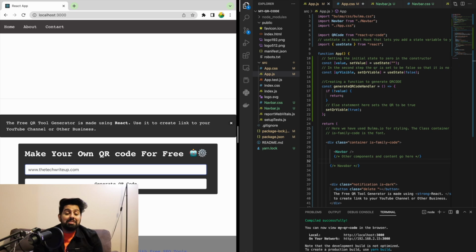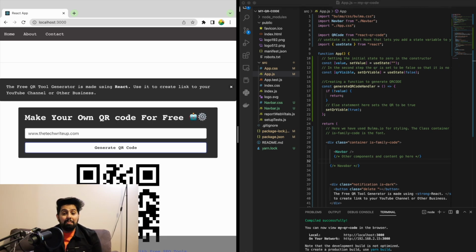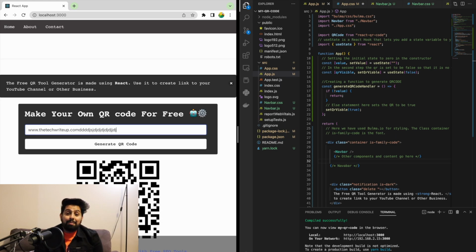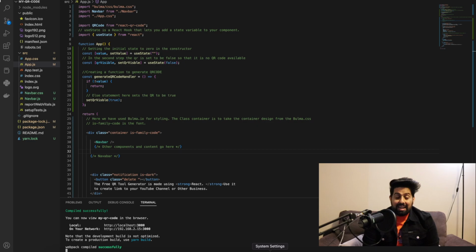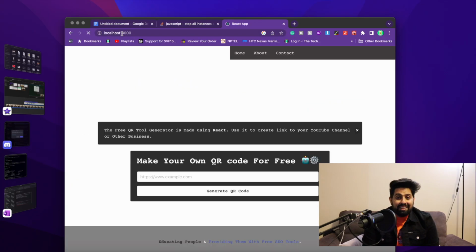A few days back, I was creating an application, a QR code generator, in React. Now, I am new to React and I was just trying to implement states, props, JSX, and so on. It took me about 3 to 4 days to complete that entire project, and I was able to create a very nice looking QR code generator. All that is left is creating the navigation menu bar and so on.